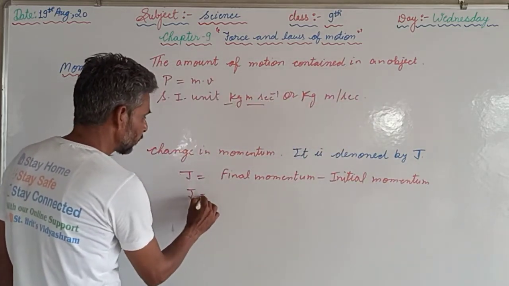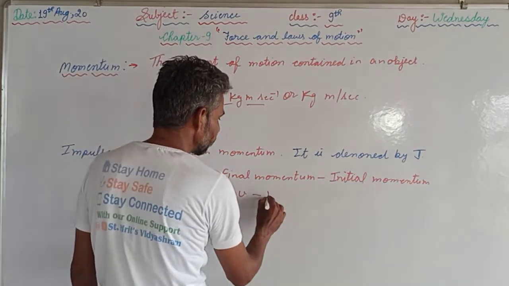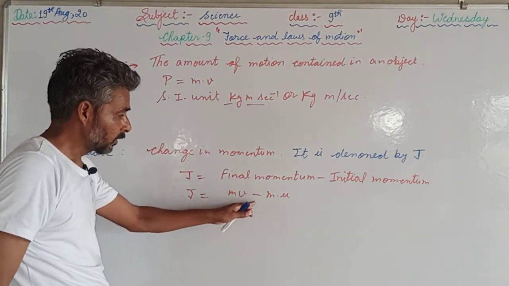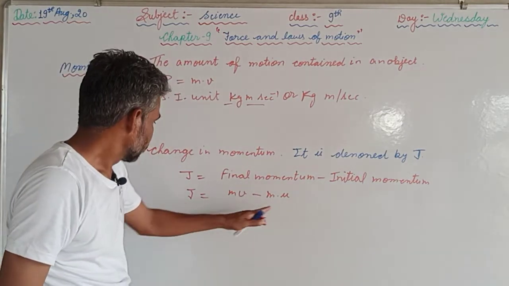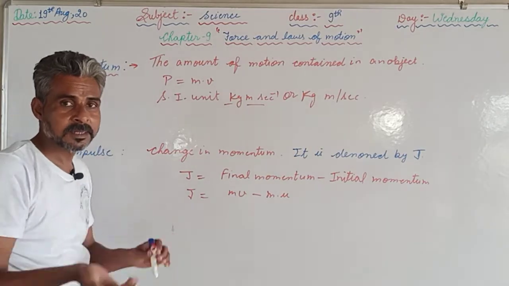J can be written as final momentum, means mass into final velocity, minus initial momentum, means mass into initial velocity, means mv minus mu. J is equals to mv minus mu, means change in the momentum, final momentum minus initial momentum.